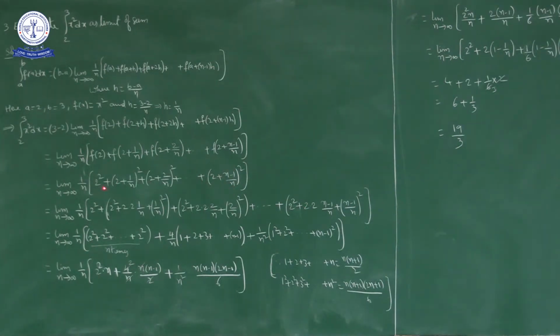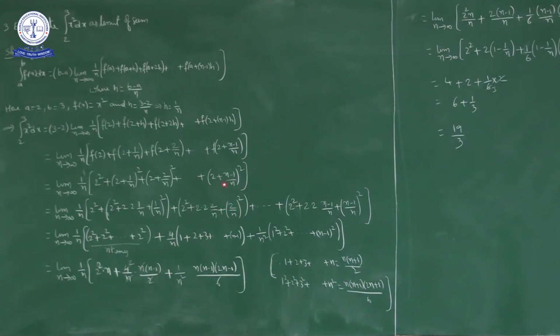Now here limit n approaches to infinity 1 by n into 2 square. Here a plus b whole square is a square plus 2ab plus b square. 2 plus 1 by n whole square is 2 square plus 2 into 1 by n plus 1 by n whole square, plus 2 plus 2 by n whole square, and again here also a square plus 2ab plus b square.